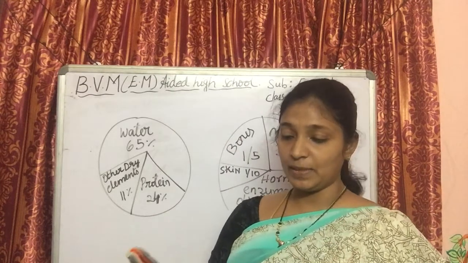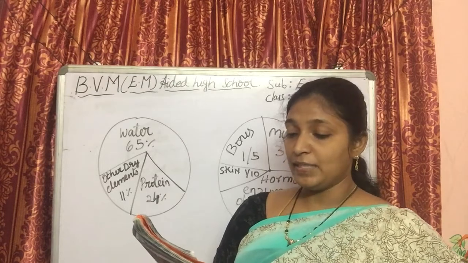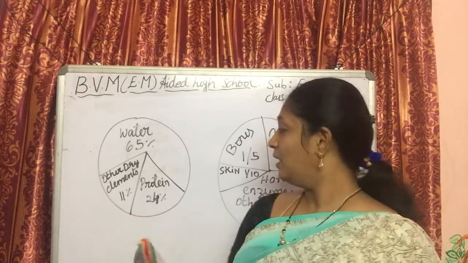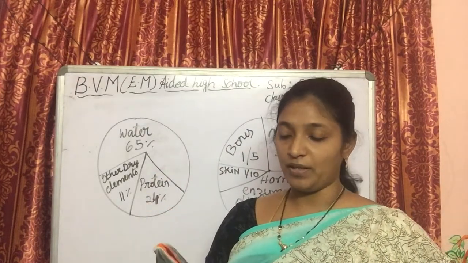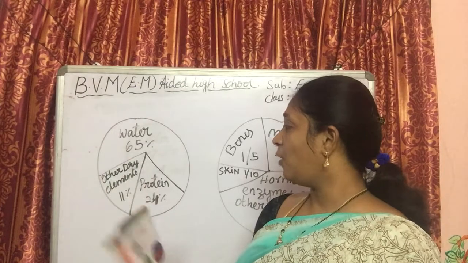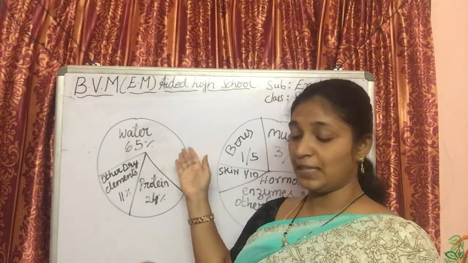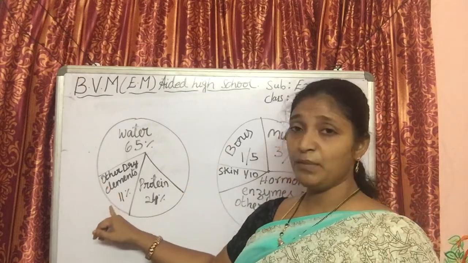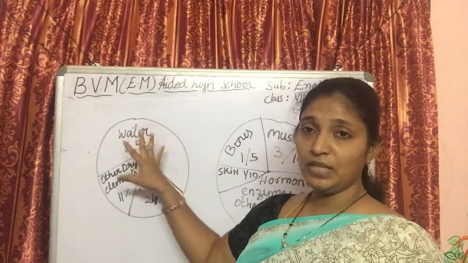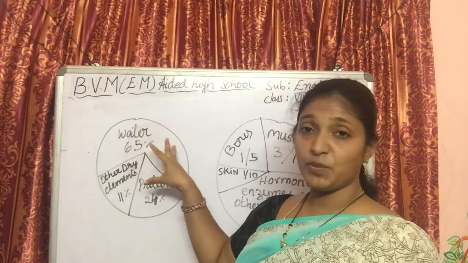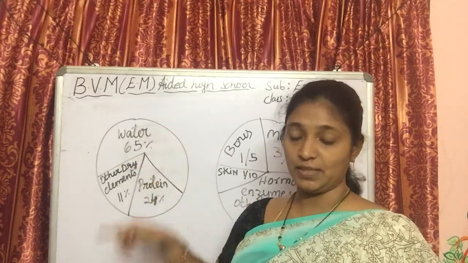Now let's see what he says. Study the pie charts and answer the questions given below them. The distribution of weight in the human body. So these charts represent the distribution of weight in the human body. He's saying water. So how much of the weight in our body is water? Around 65%. That is what he's saying. And other dry elements is 11%. Protein is about 24%. So that is how these elements are distributed in our body, and the weight of our body depends on these factors.